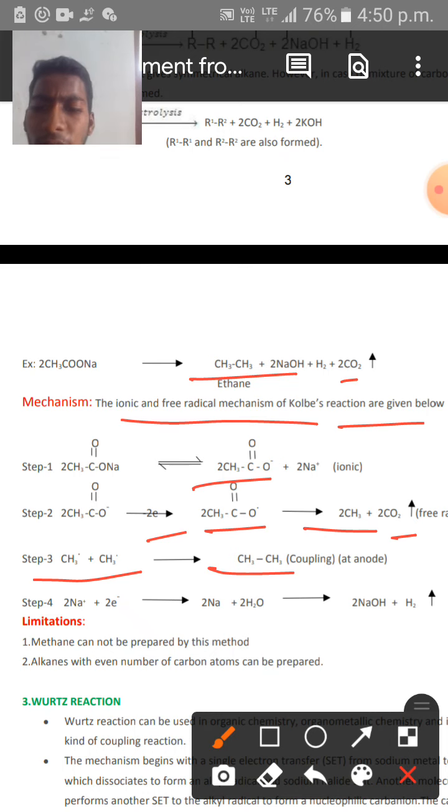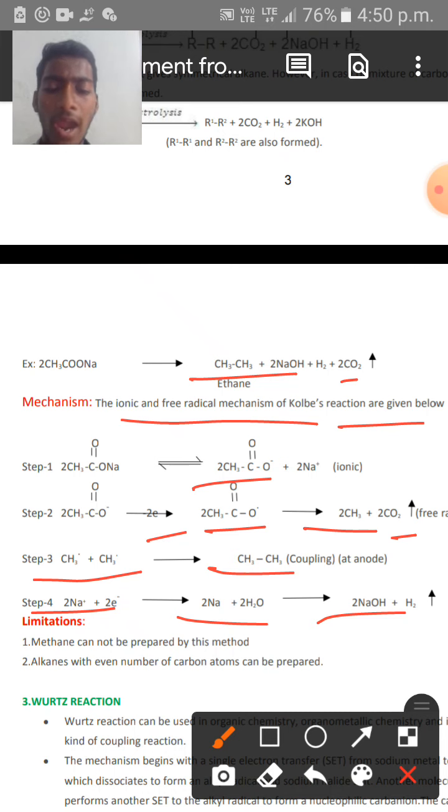And in step 4, what happens? The two sodium ions which are produced in the first step gain the 2 electrons which were lost by the acetate ions in the second step, and by gaining these 2 electrons, they react with water to produce 2 moles of sodium hydroxide, NaOH, plus the liberation of hydrogen gas.